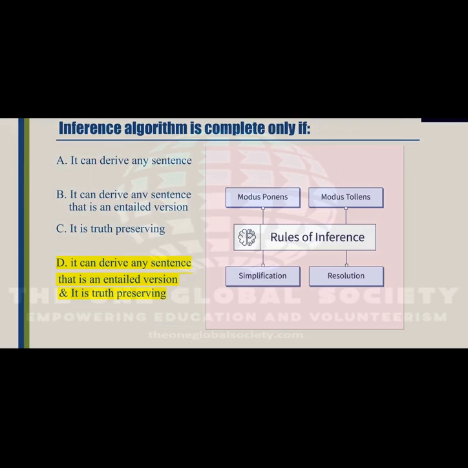Let's see the third question. An inference algorithm is complete only if it can derive any sentence, or it can derive any sentence that is entailed, or it is truth preserving, or it can derive any sentence that is entailed and it is truth preserving. So the correct answer is option number D. So an inference algorithm is complete only if it can derive any sentence that is entailed and it is truth preserving, and the diagram for reference is given to the right side of the options.